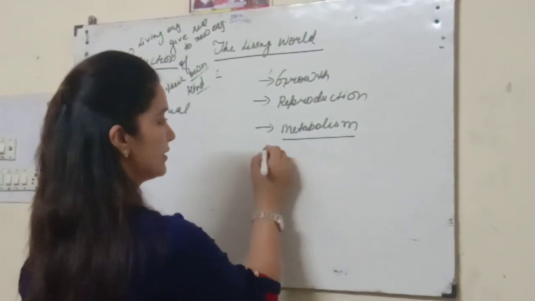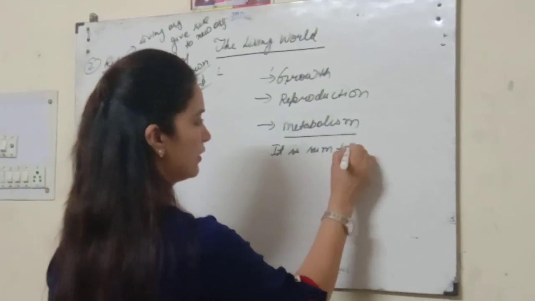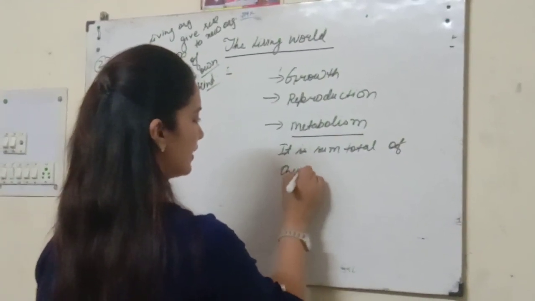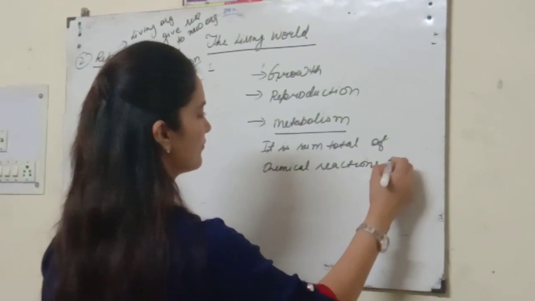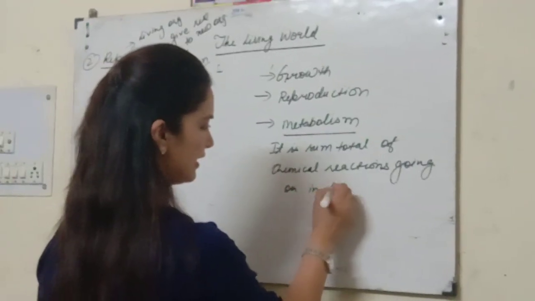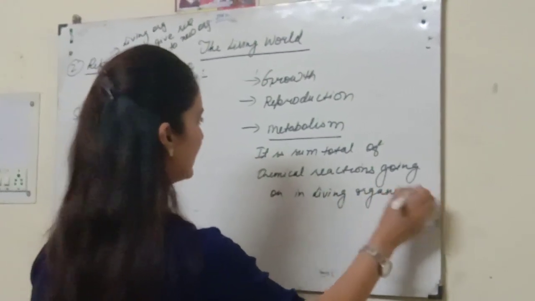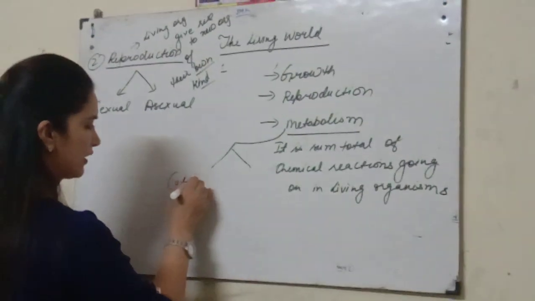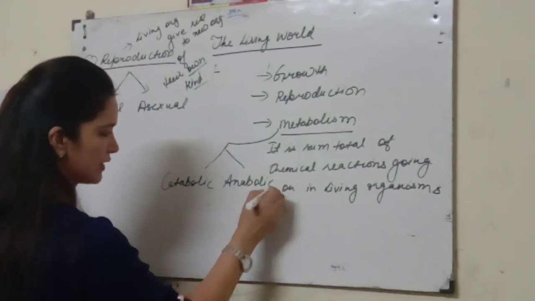So metabolism is the sum total of chemical reactions going on in living organisms. Students, they are mainly of two types: catabolic process and anabolic process.